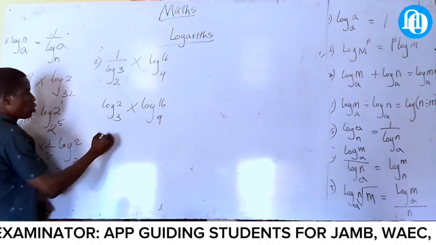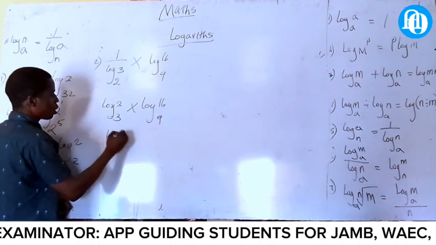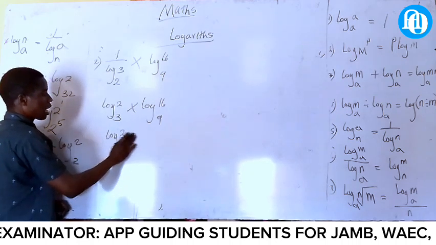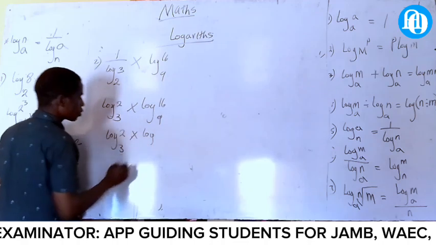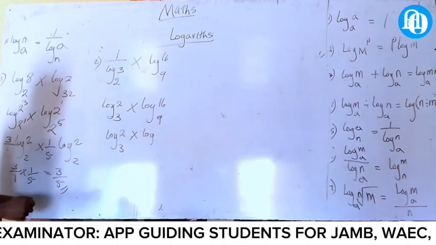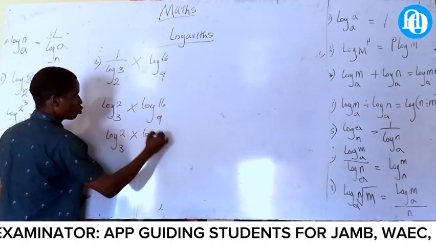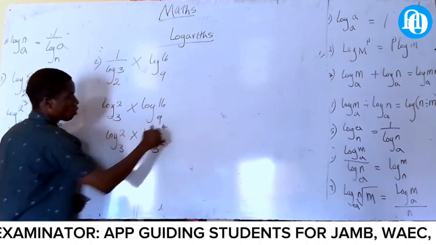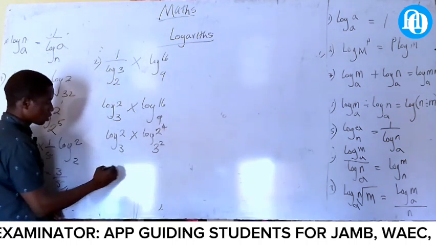I can split it: log 2 raised to power 2 and 3, this one times log 3 raised to power 2 and this one 2 raised to power 4. Yes or no? Now, it will now be what?